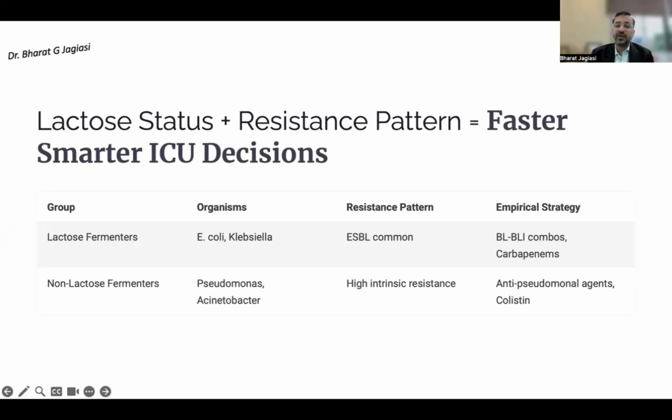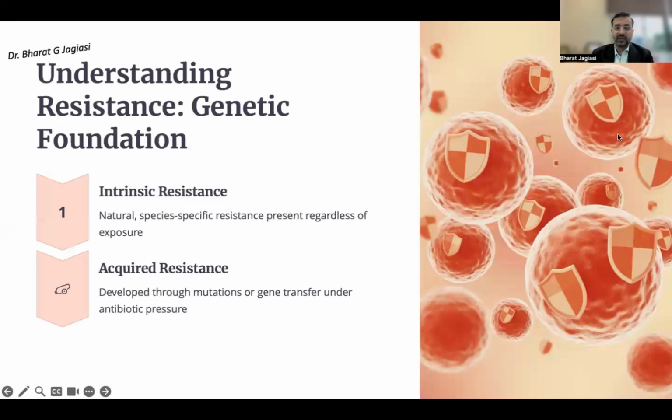If it's a lactose fermenter, then I know it could be E. coli or Klebsiella, as there are in my ICU, and most probably they are ESBL producers or carbapenemase producers, and the empirical strategy in those cases could be BL-BLI combos or carbapenems. Non-lactose fermenters, we all are aware, are the most dangerous bugs, have intrinsic mechanisms, and could be Pseudomonas or Acinetobacter, and again we have to use, as discussed, anti-Pseudomonal and anti-Acinetobacter strategies in those cases.